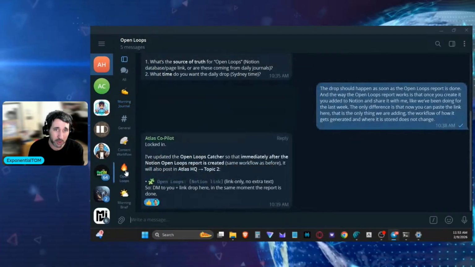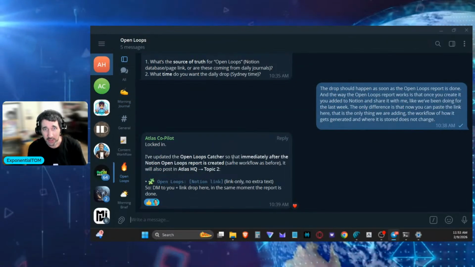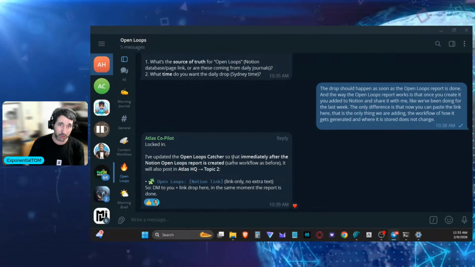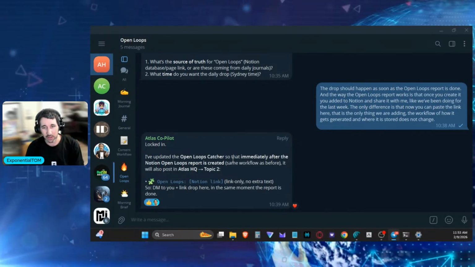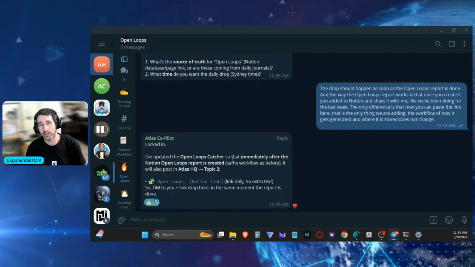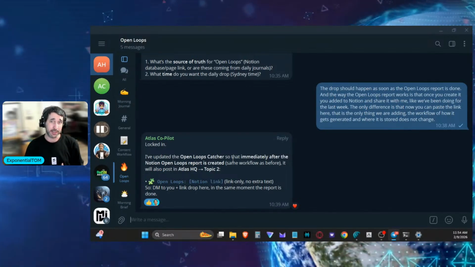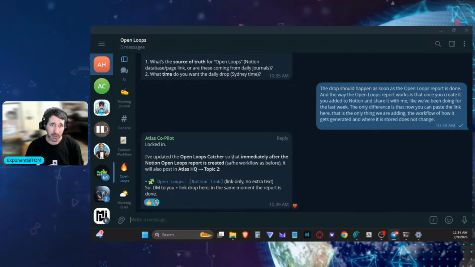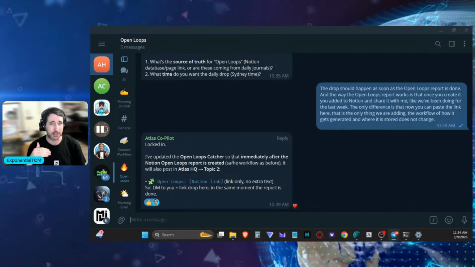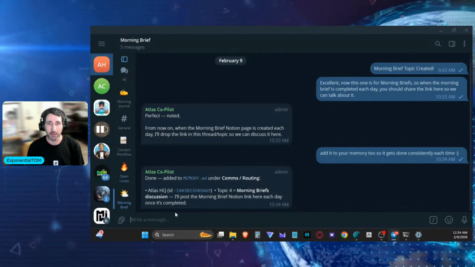Then, for example, the open loops is another thing that I put as a cron job for Atlas. Every night when I'm sleeping, it goes through the Notion and tries to catch all the open loops that we were unable to finish. So the next day when I wake up, I have a list of all the stuff that was left undone, and it gives me more structure through my day, so I can determine what I need to do in what order, basically. And then we also have the morning brief.